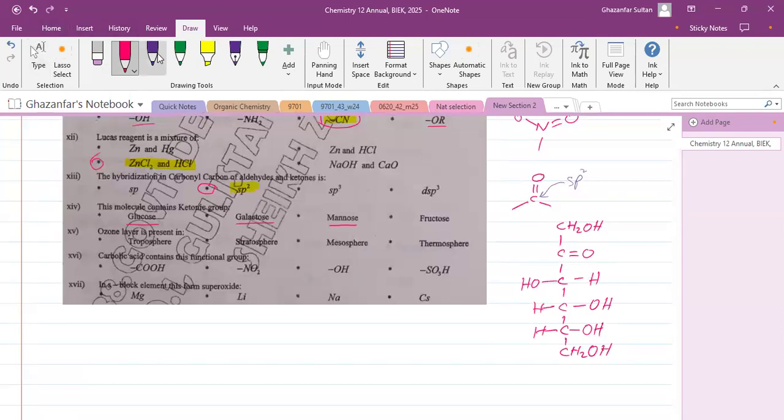It has one ketone group. And it has two primary alcohol groups. One is this, another is this. And three secondary alcohol groups. This is a secondary alcohol, this is a secondary alcohol, and this is also a secondary alcohol. So the correct option is fructose. So this is the correct answer.